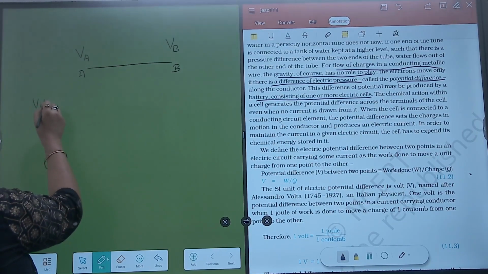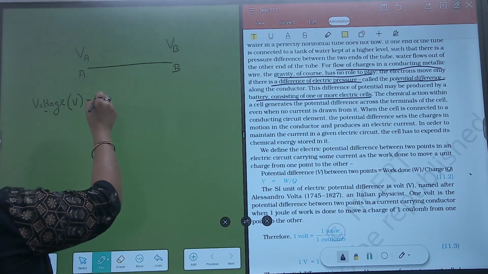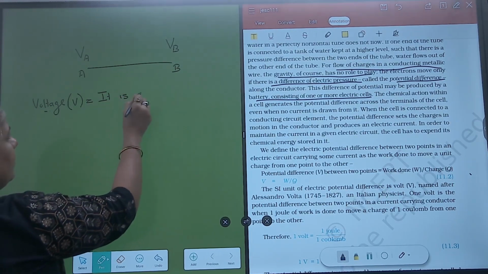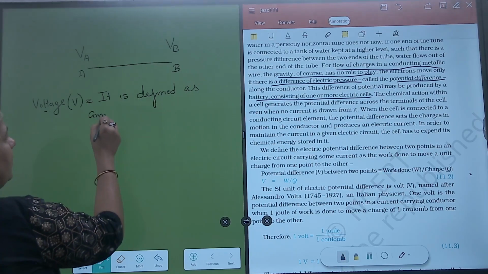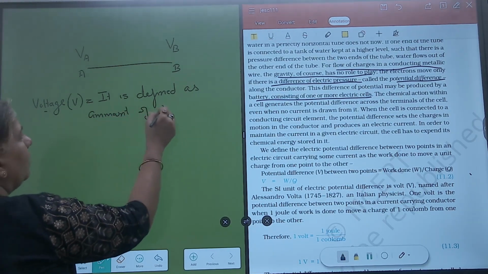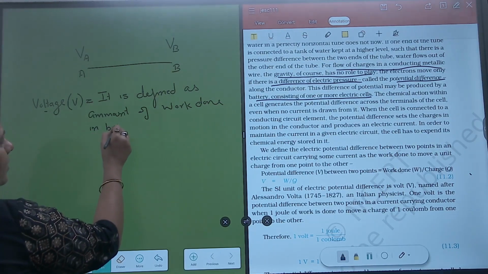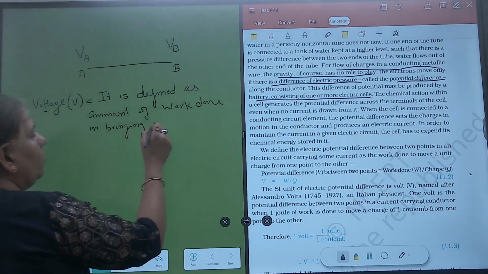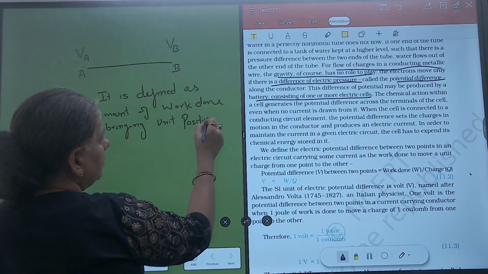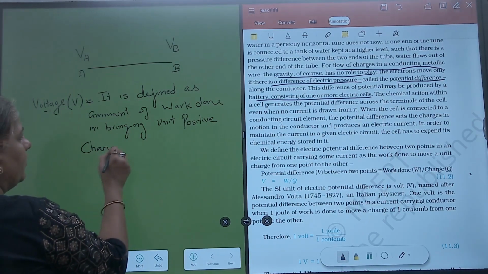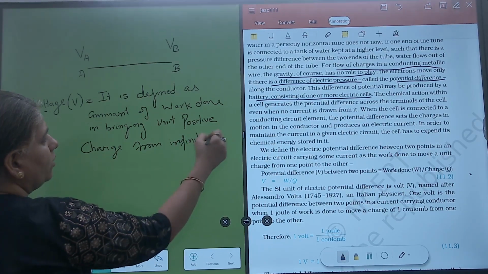See, voltage or electric potential, represented by V, is defined as the amount of work done in bringing a unit positive charge, unit meaning 1, from infinity to that point.